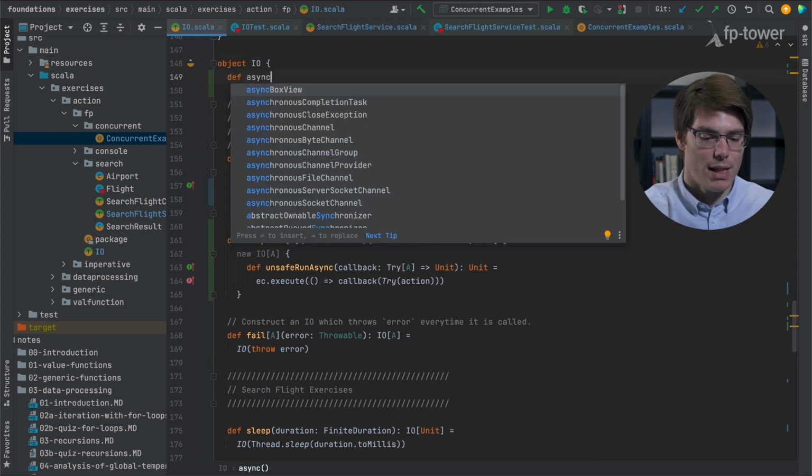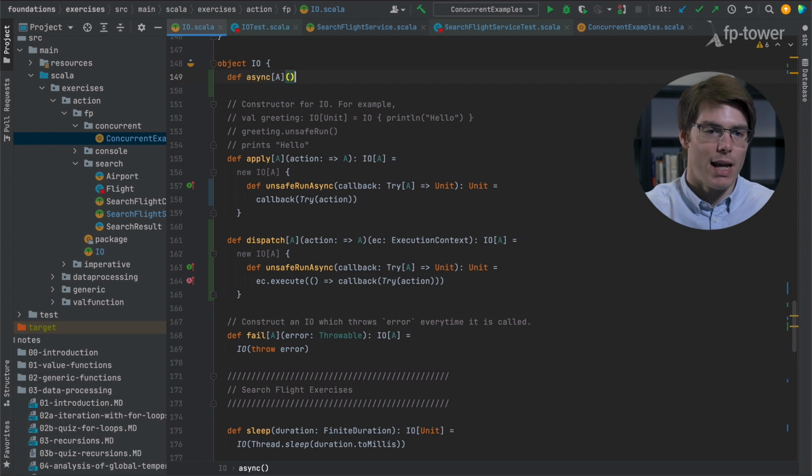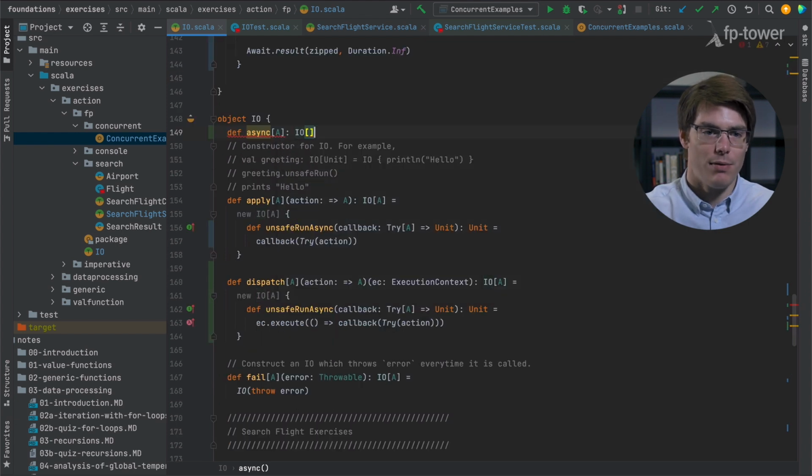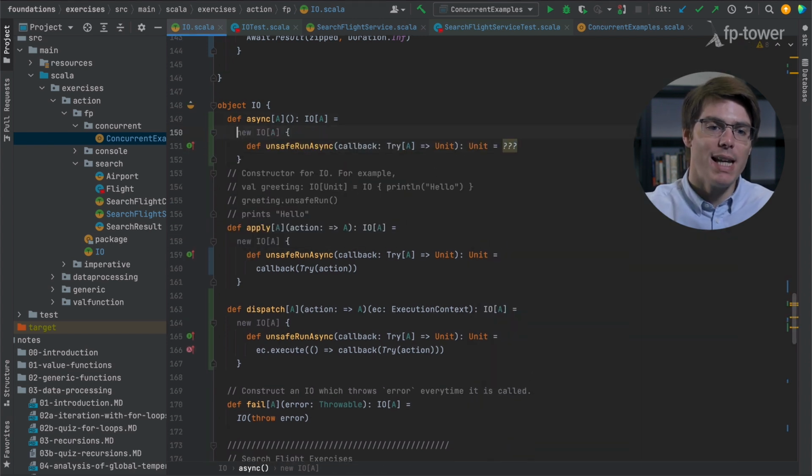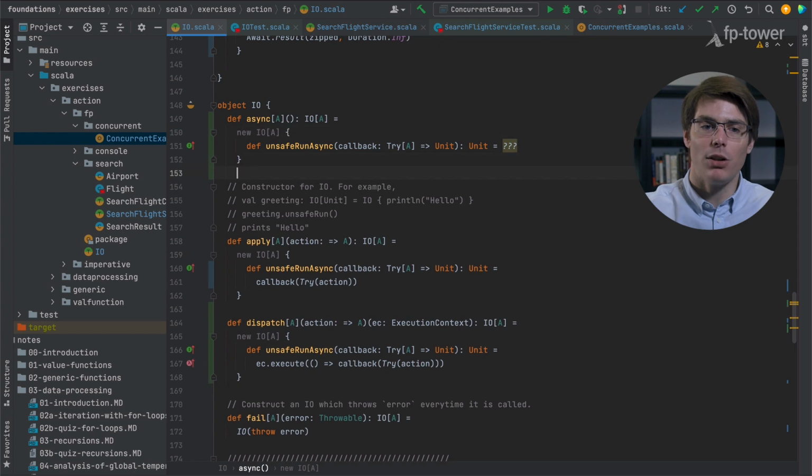So async is going to take an A and return an I/O of A eventually. It will take some parameters, but we don't know yet what they're going to be. And this is going to call the new I/O constructor, and here we'll implement unsafe run async. So the goal is that async should be the only method that uses the new I/O constructor, and everything else will be based on async.